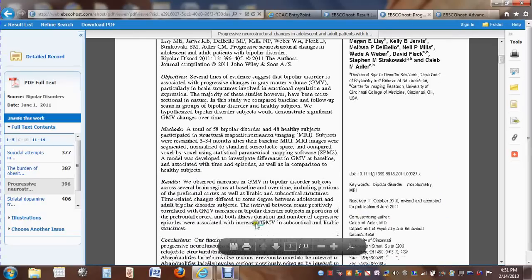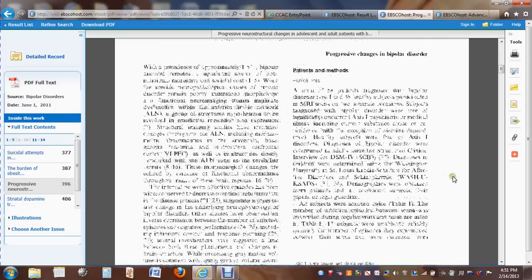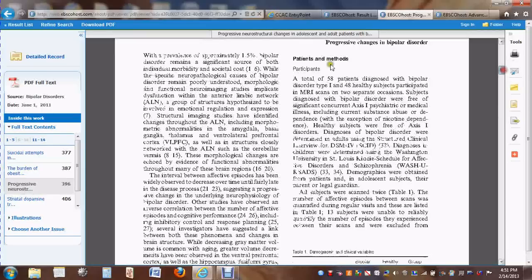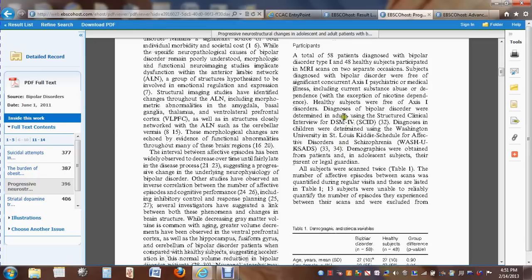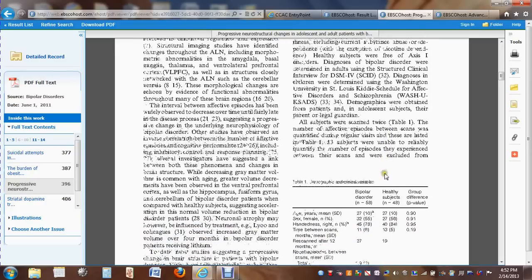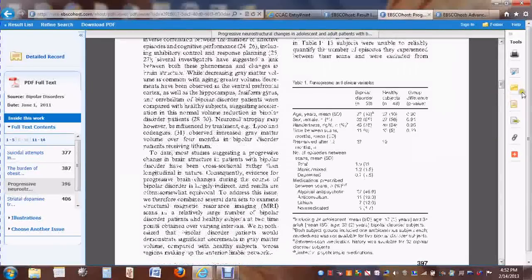But I'm also getting an overview again of what was going on, the conclusions. So when you actually open up the full article, you're going to see a section here that has to do with methods and the participants. So we're looking at, who was studied and how were they studied. We use these diagnoses tools. They were scanned twice between 2 periods. So we're getting a lot of good information here.